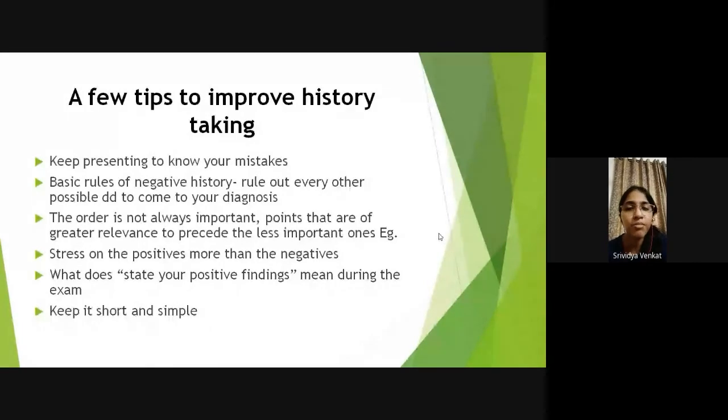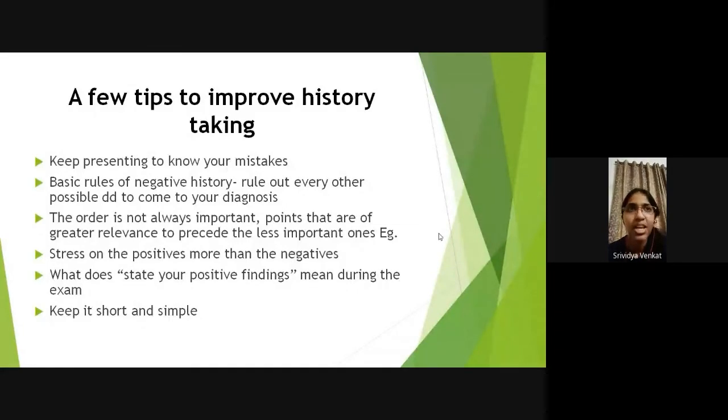Then the next thing that comes after negative history of associated symptoms is negative history of etiology. You don't know that this is a case of CA breast, right? When the patient comes to you, you have to come to the conclusion that it's CA breast. So the first thing that you have to do is rule out other causes of lumps, for example fibroadenoma or cyclical mastalgia, where you have multiple lumps in the breast. So you will say no history of lumps anywhere else in the breast, or previous history of lumps, etc. So negative history of associated symptoms, etiology, and then you come to negative history